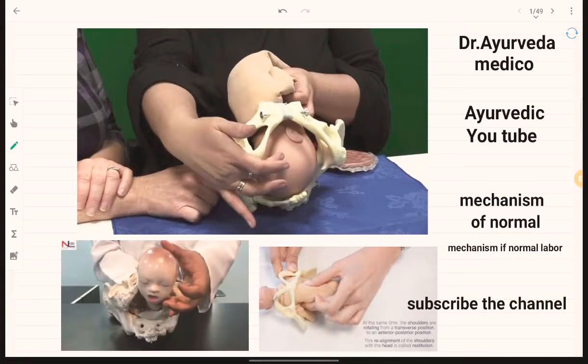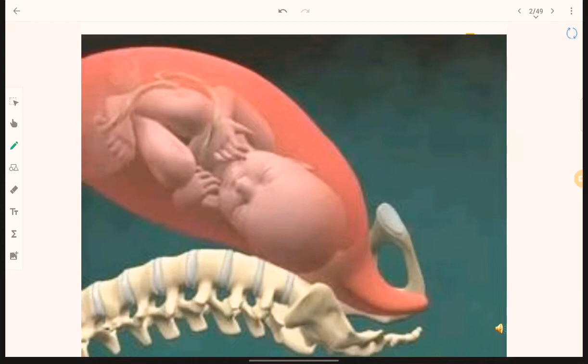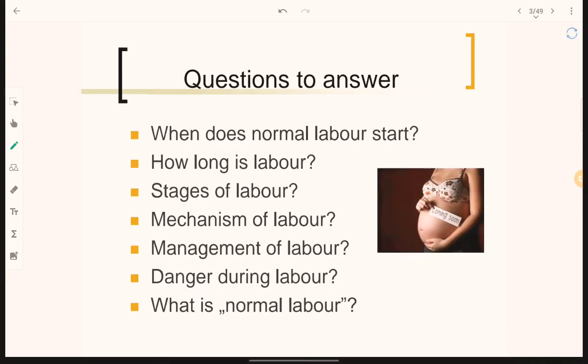Hello everyone, in this video I'm going to talk about the mechanism of normal labor. So let's get started with the topic. Today in these slides we will discuss when normal labor starts, how long labor lasts, the stages, the mechanism, management and dangers during labor, and what is normal labor.